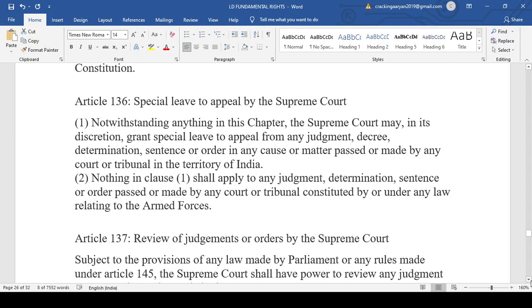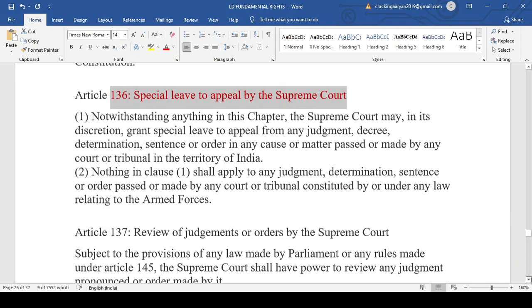Notwithstanding anything in this chapter, the Supreme Court may in its discretion grant special leave to appeal from any judgment, decree, determination, sentence, order in any case or matter passed or made by any court or tribunal in the territory of India. What does it tell? That the Supreme Court may allow a special leave petition to be filed for any judgment, decree, determination passed by any court or tribunal. So the special leave petition is under Article 136 of the Indian Constitution, that you have to remember.